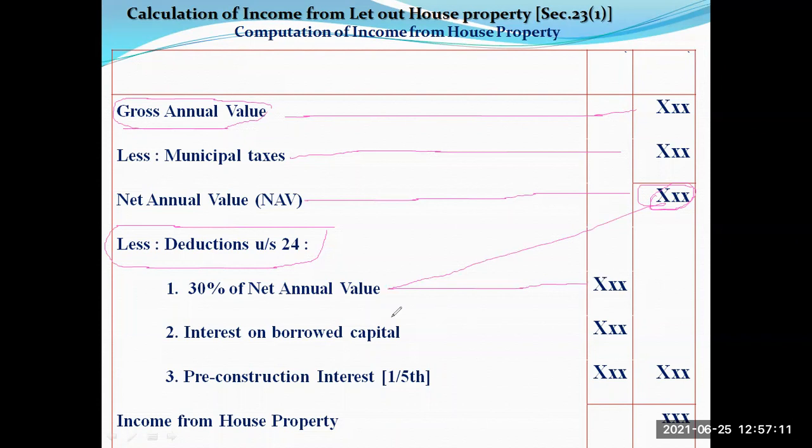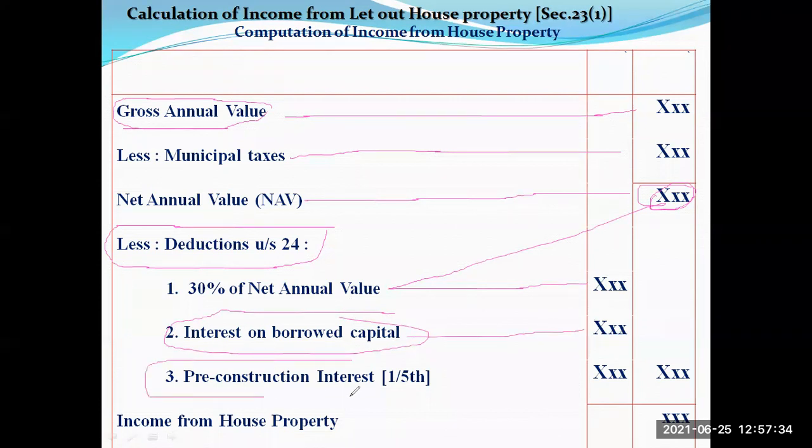Similarly, for construction of a house, the majority of people take a loan to avail this income tax benefit. Whatever interest a person pays on the loan borrowed for construction of the house will be allowed as a deduction.